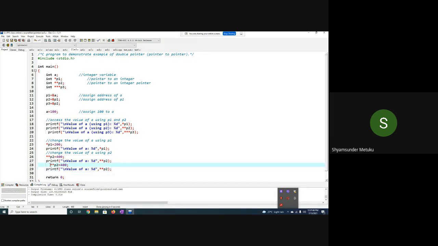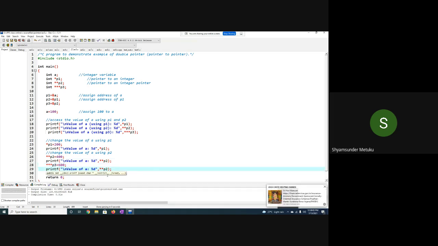So what am I supposed to change here? Triple star, and the name of the pointer is P3. And let me have some number, 600. Don't think it's only a continuation of 200 increments. Then what am I supposed to do here? Triple star P3. So we are modifying the double pointer program to the triple pointer, and I will try with some example 10 here, so that while sending you should not get confused.